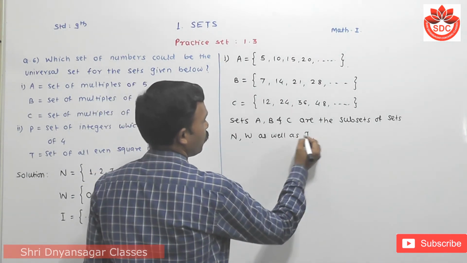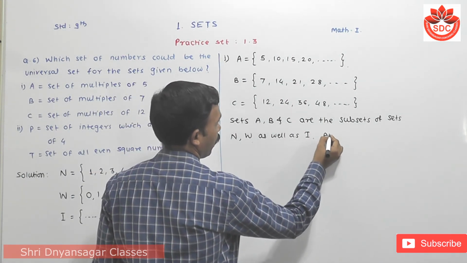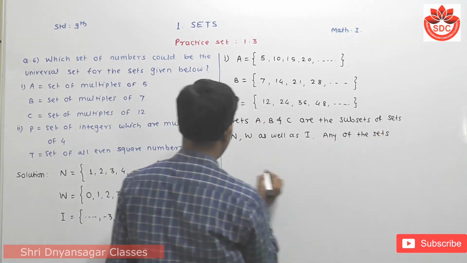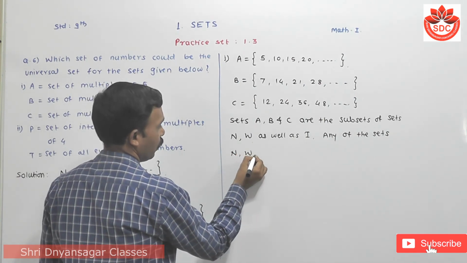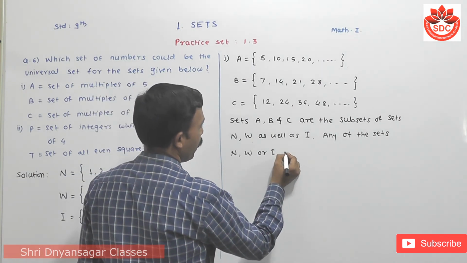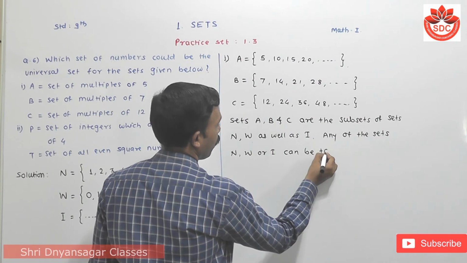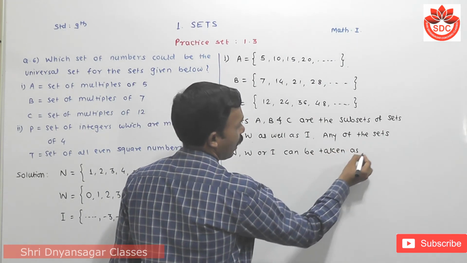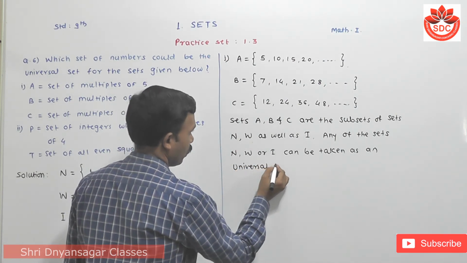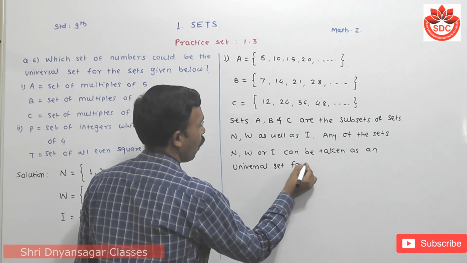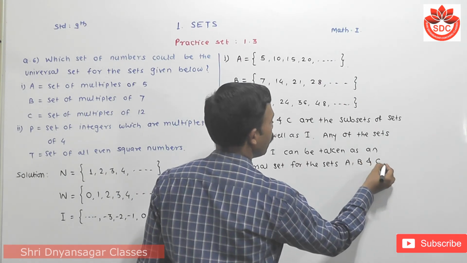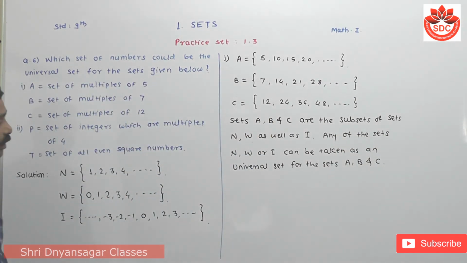Okay, now we have to choose any set. Any of the sets N, W, or I can be taken as a universal set for the sets A, B, and C.